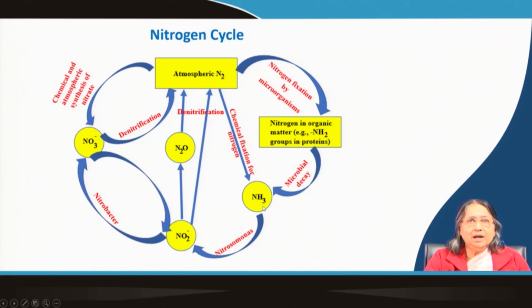Now, from ammonia or ammonium ion it can form nitrites, like I told already, by nitrosomonas bacteria, and finally by nitrobacter group of bacteria it can form the nitrate.